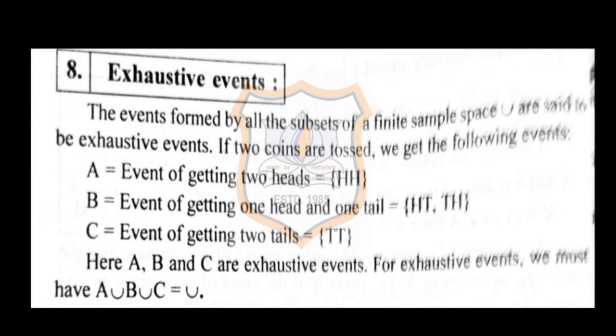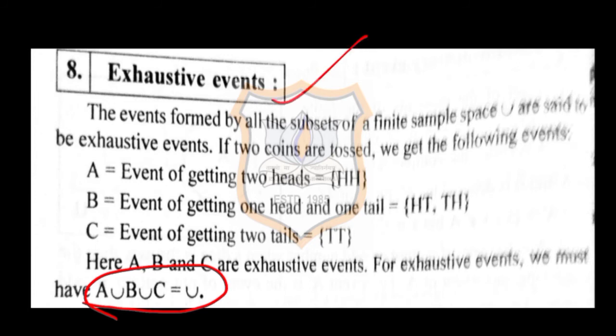Now, what are exhaustive events? Exhaustive events are said to be when the elements which are in all the subsets of the finite space you are taking, if you take the union of all the subsets, it should be the universal set. Now, what is the meaning of this? When A union B union C gives you the sample space, then it is called exhaustive events.